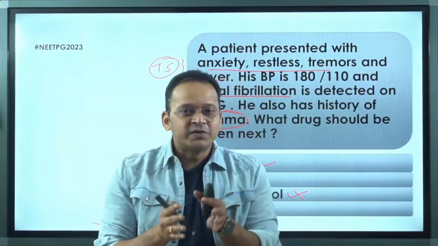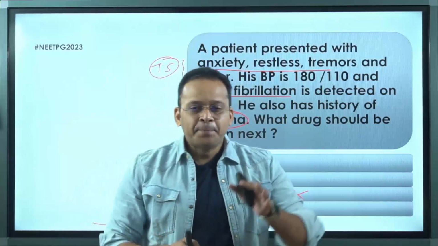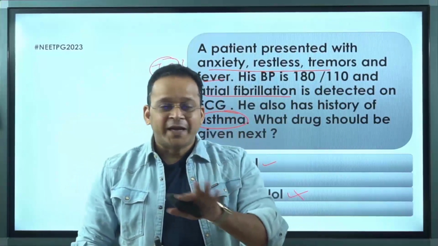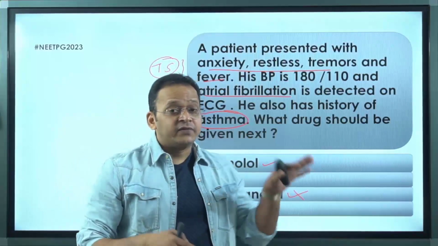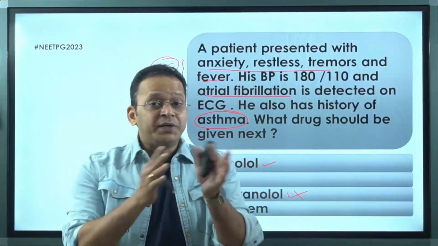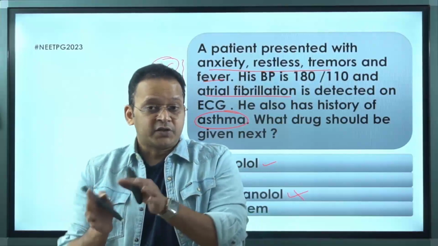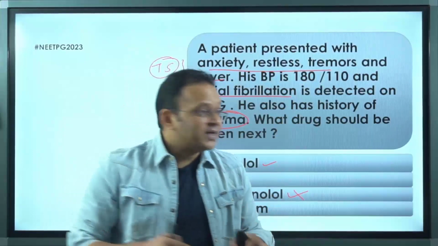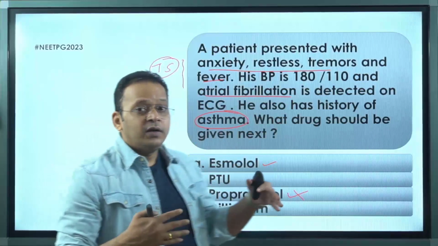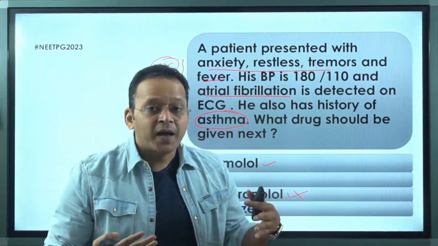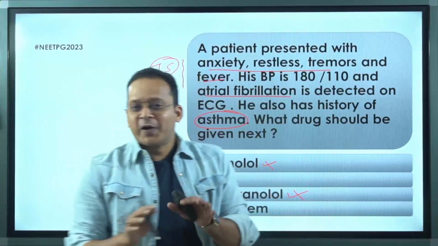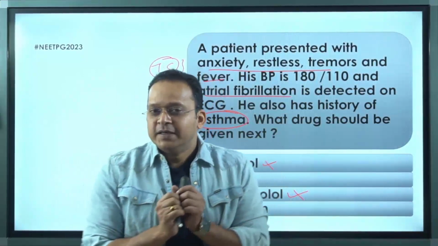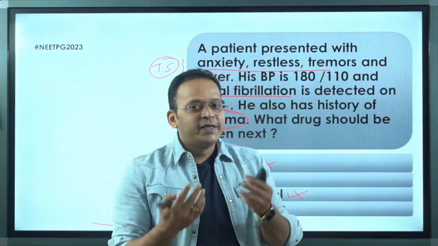In the autonomic nervous system, what have I told you time and again? That selectivity in pharma is never absolute. So if I say a drug is cardioselective, even then it means it blocks beta 1 more than beta 2. It does not mean it does not block beta 2. So even cardioselective beta blockers like esmolol can precipitate bronchospasm and worsen bronchial asthma. So esmolol is also the wrong answer. It is not the right answer here, right? So I've ruled out these two. Now what should be the answer?